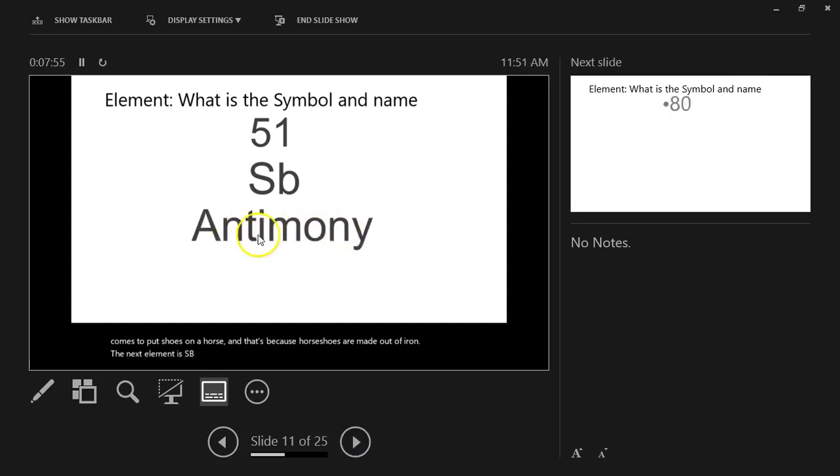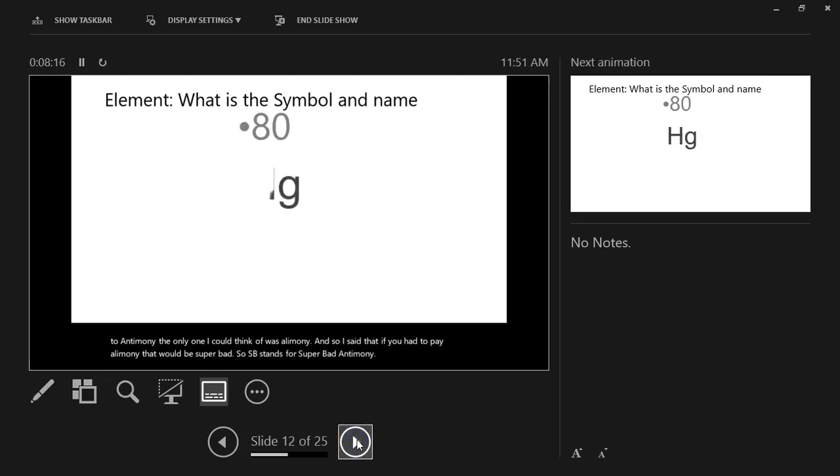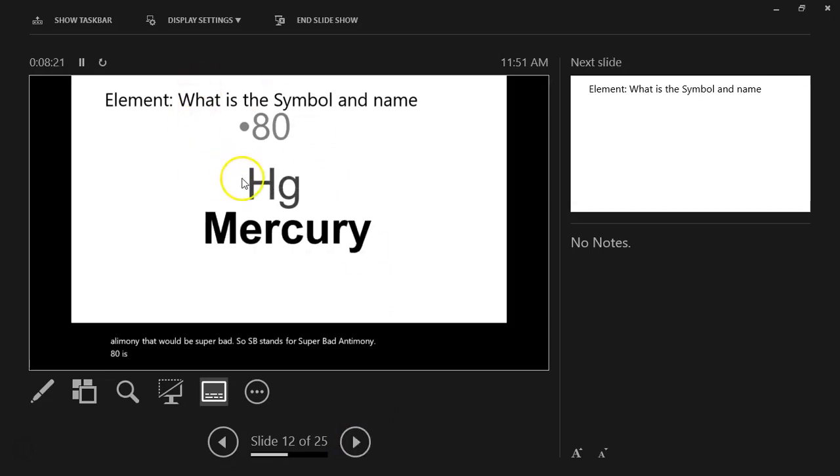The next element is Sb, antimony. That one was really hard when I was learning because I didn't even think of a word that was similar to antimony. The only one I could think of was alimony. And so I said that if you had to pay alimony, that would be super bad. So Sb stands for super bad, antimony. Number 80 is mercury. So that's Hg.